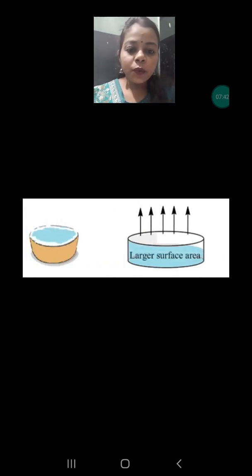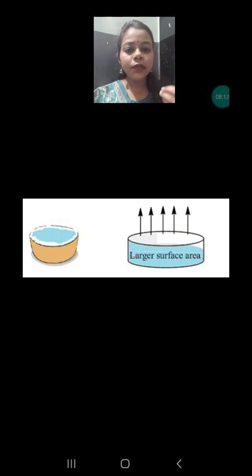Now the fourth one is the surface area. You have seen a very common example. If you are drinking soup in a bowl, it will take a very long time to cool down. Now when you spread that soup in a wide plate, your soup will become cool very fast. What is the reason? Because due to the large surface area, the rate of evaporation increases.